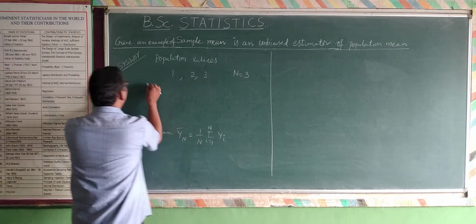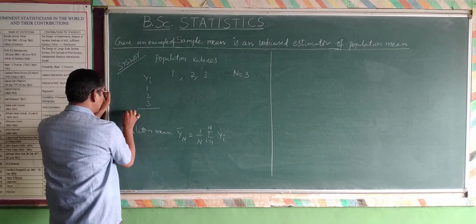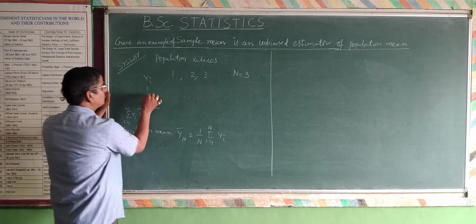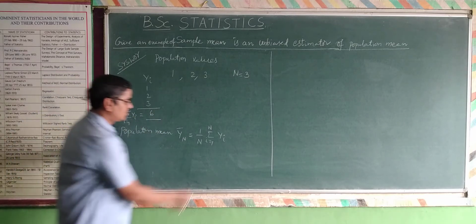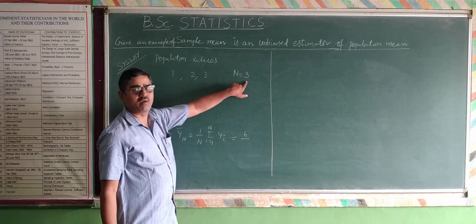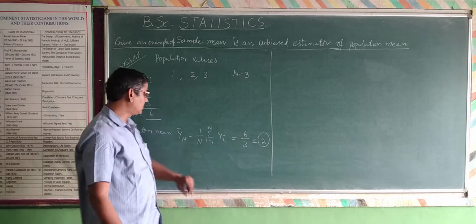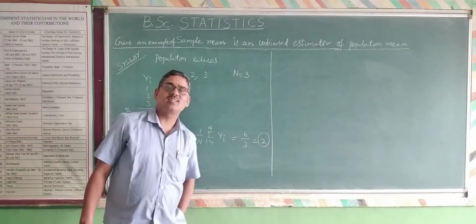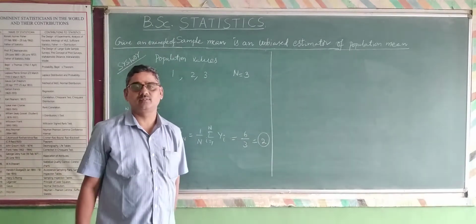In the formula, consider y i as 1, 2, 3 observations. Summation i equal to 1 to capital N y i becomes 3 plus 2 plus 1, that is 6. This is the value of summation y i. So it is 6 divided by the total number of observations, capital N, which is 3. Hence the value is 2. This is capital Y bar N. Now I have to calculate the expected value of the sample mean, the expectation of y bar N.